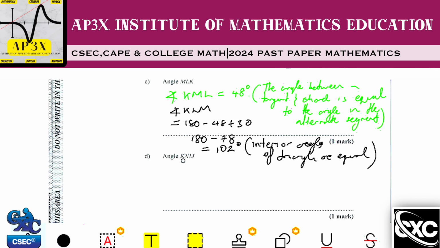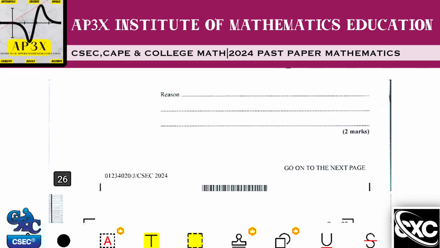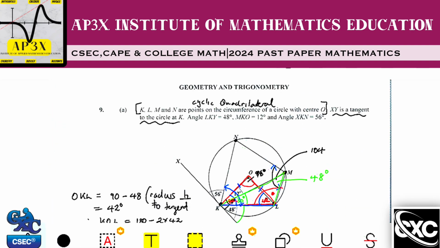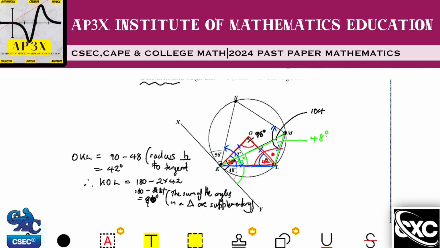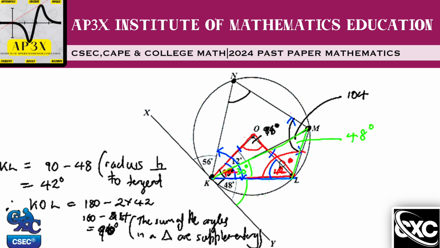Now here, say we're looking for K and M. So let's go back up here. That is K here, N up here, and M. So we're looking for this angle here. And that's easy because, as we said earlier, the opposite angles in a cyclic quadrilateral are supplementary, and we just found this angle here to be 102 degrees. It is directly opposite to the angle we're now searching for.